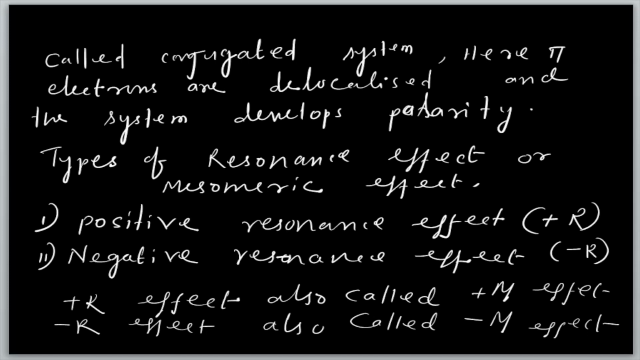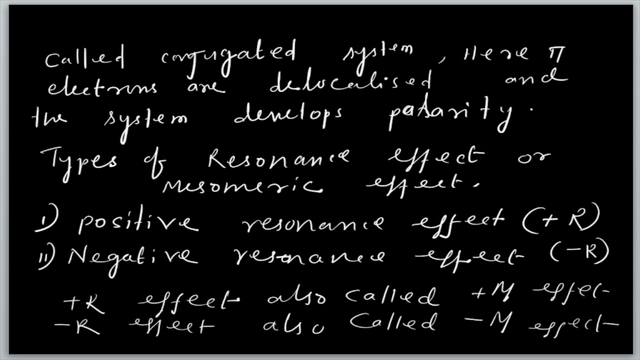Then what happens to the pi electrons? The pi bond is a very weak bond, so the electrons are delocalized and the system develops polarity. Why does the polarity exist? When the conjugated system is there, resonance is possible, and here pi electrons are delocalized and develop a polarity.